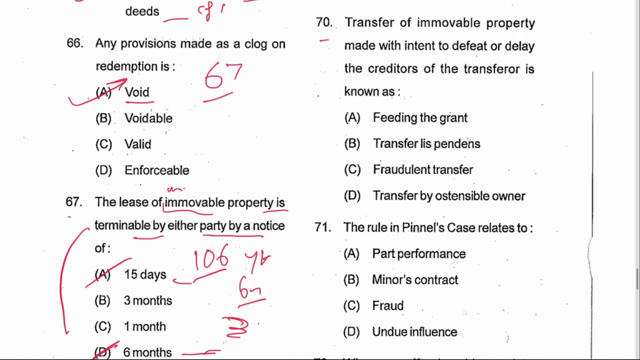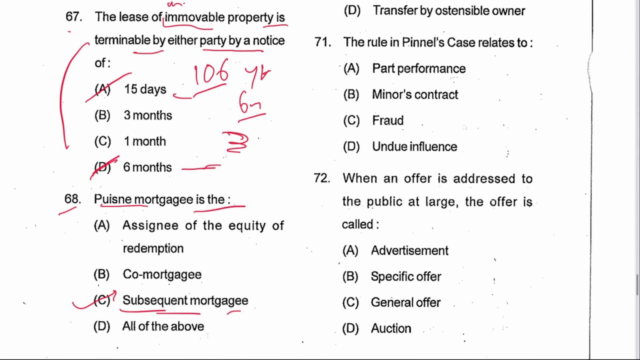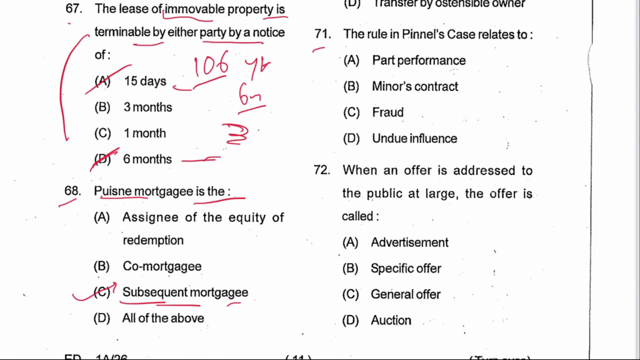Next 70, transfer of immovable property made with intent to defeat or delay the creditors of the transferor is known as fraudulent transfer. C is the answer. Section 53 provides for the same in the TPA. Next 71, the rule of Pinel's case is related to part performance. A is the answer.